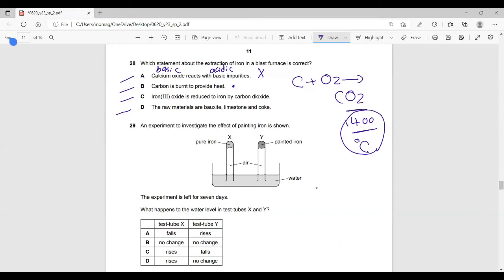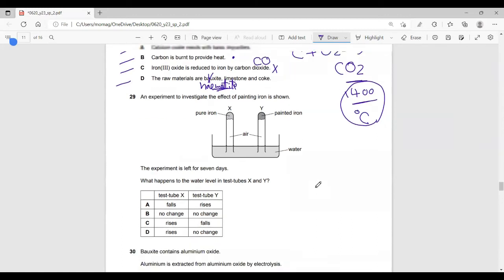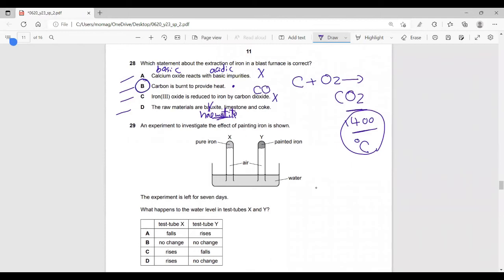Iron trioxide, which is hematite, is reduced to iron by carbon dioxide, stick, by carbon monoxide, CO. The raw materials are bauxite, limestone, and coke. This is a mistake, not bauxite, as I just mentioned, hematite. And the main part of hematite, of course, is iron trioxide. Okay, so go back, please. Option B. Thank you.